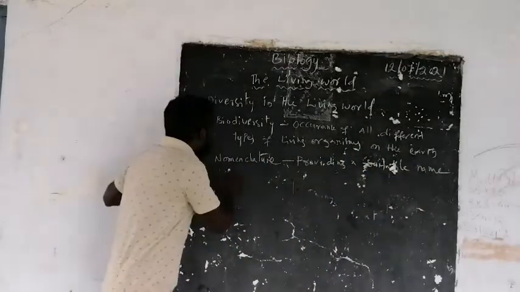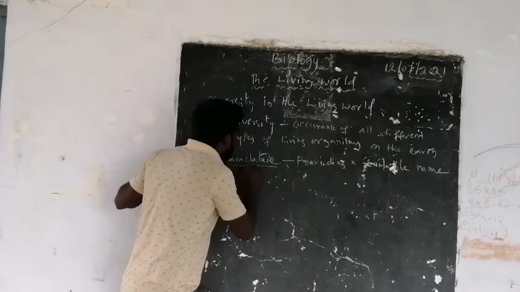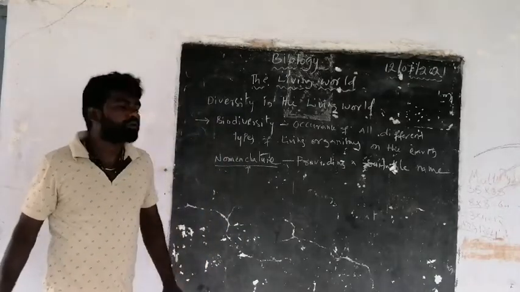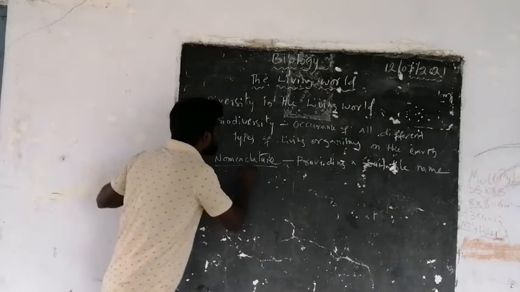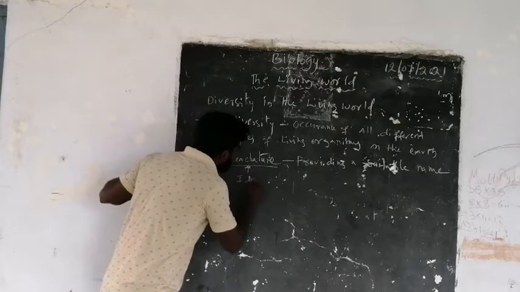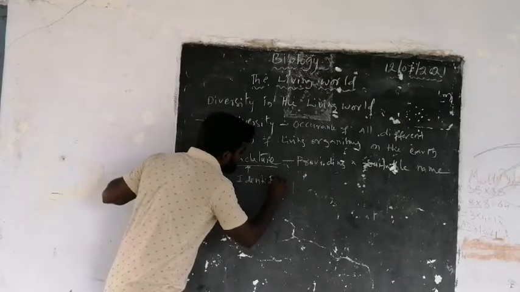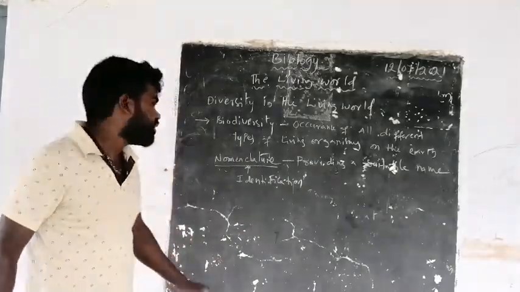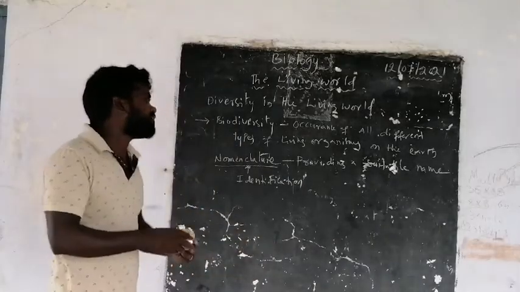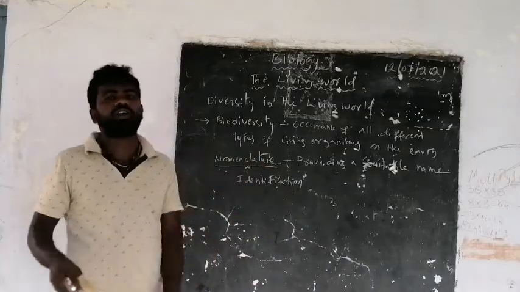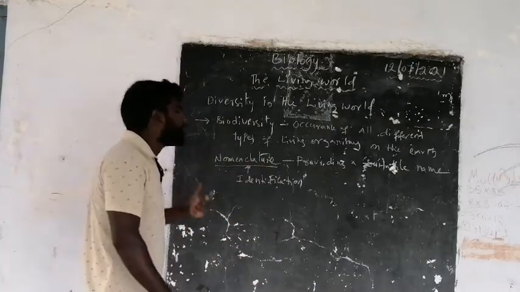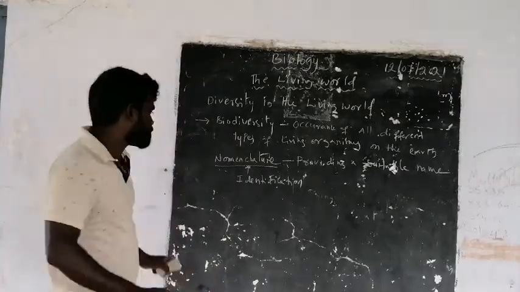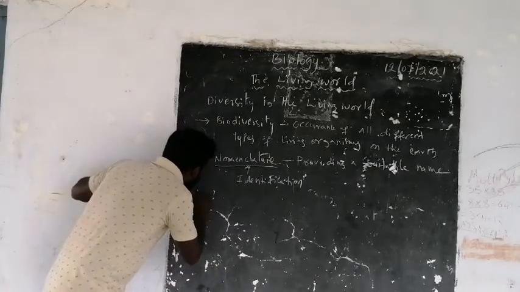And for the nomenclature, before giving the name, we need to do identification. We have to identify one organism. After identifying, we have to give the name. And for the naming of the organisms, there are two systems, called ICBN